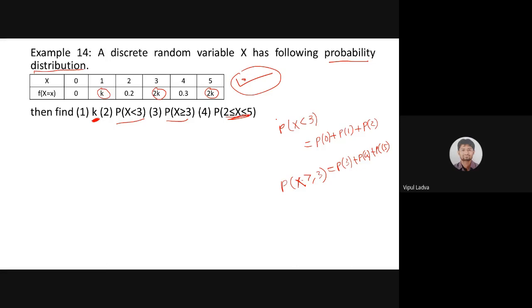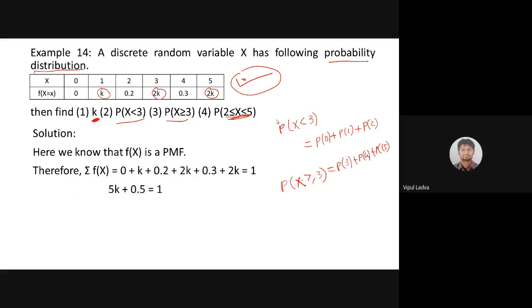Okay, am I audible? Yes, sir. Okay. Maharani, unmute yourself. Yes, sir. Maharani, you are saying that k equals 0.25. Sorry, sir. That was my mistake. I actually took an extra k. So it should be k equals 0.1, sir.